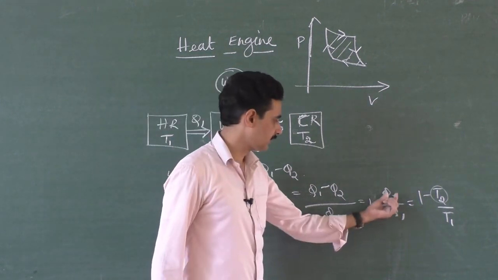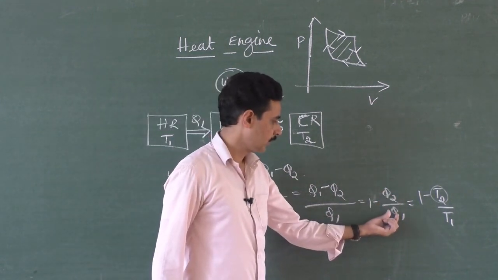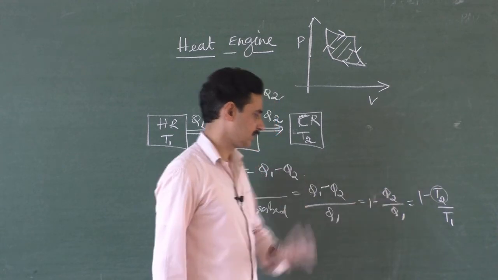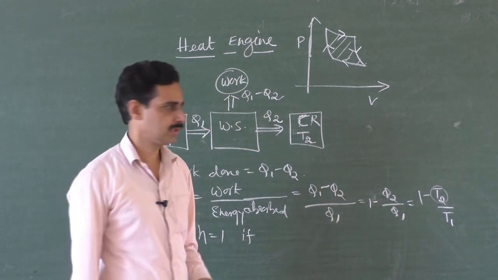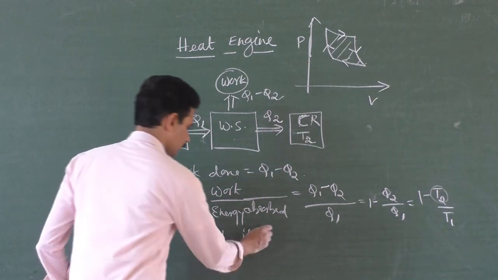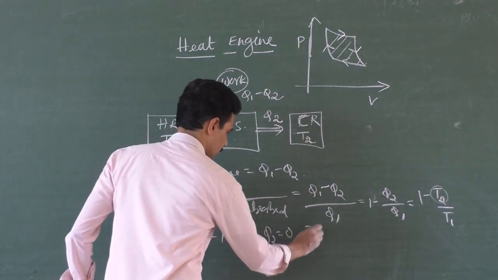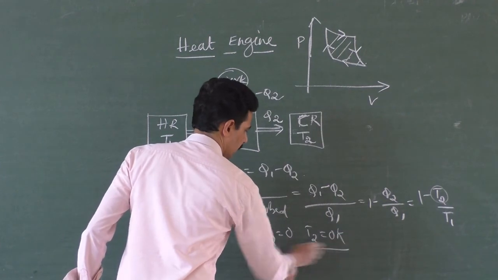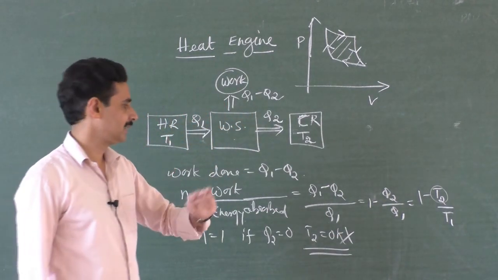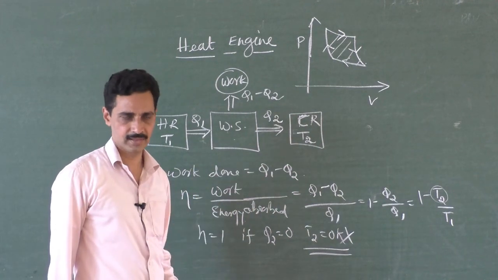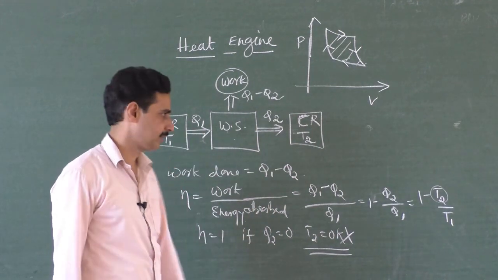Efficiency is equal to 1. Either Q2 by Q1 is 0. Q1 cannot be 0 because if Q1 is 0 means nothing is absorbed. That is meaningless. So if Q2 is equal to 0, that is T2 is equal to 0 Kelvin. But you know that 0 Kelvin is not possible. So no heat engine can be 100% efficient. Its efficiency is always less than 100%.